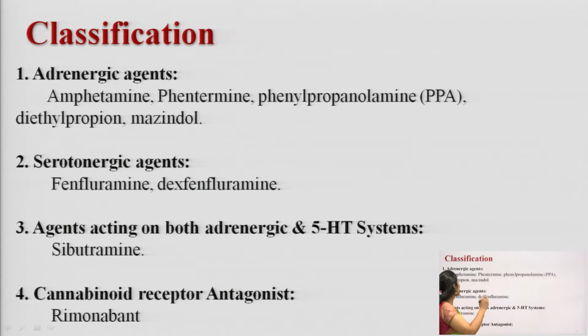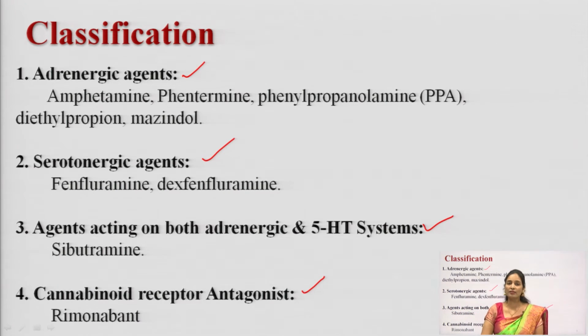If I am talking about these appetite suppressants, what are the drugs that come under here? Adrenergic agents, serotonergic agents, agents acting on both adrenergic and serotonergic systems, and cannabinoid receptor antagonists. What type of classification is this? It is the classification of appetite suppressants. There are a lot of drugs you can use to decrease food consumption, as appetite suppressant drugs.